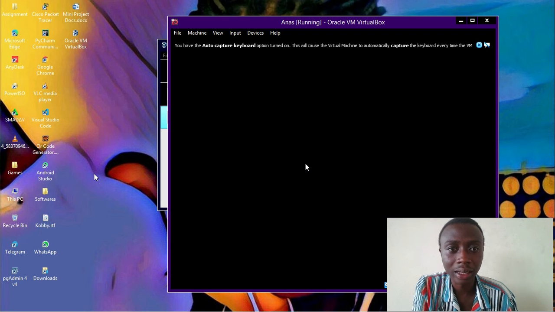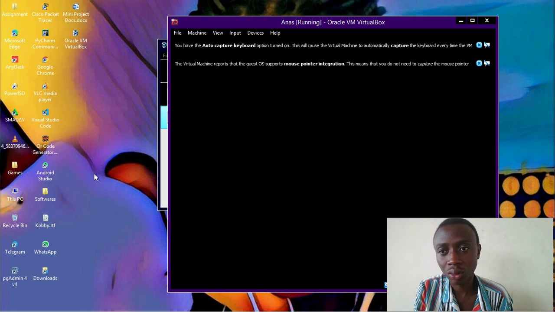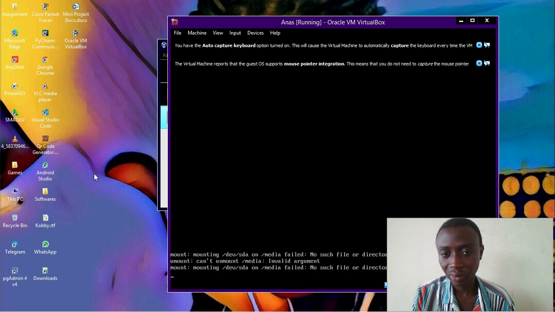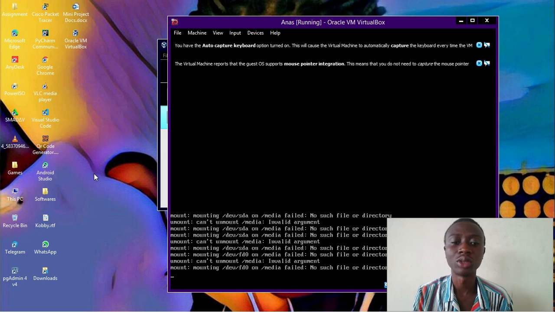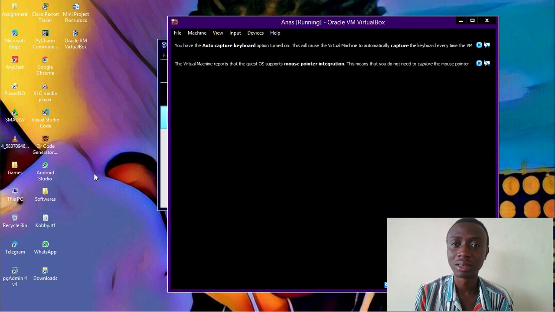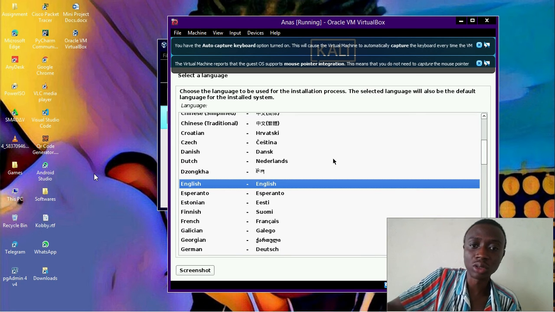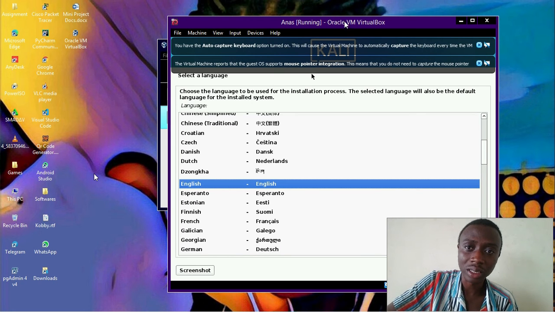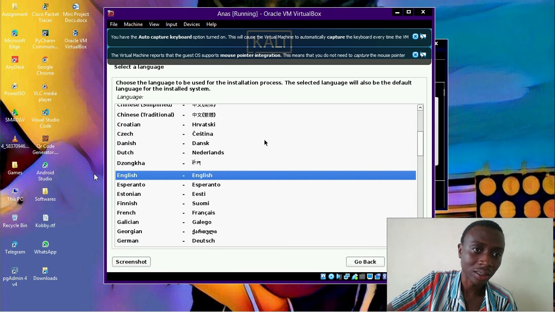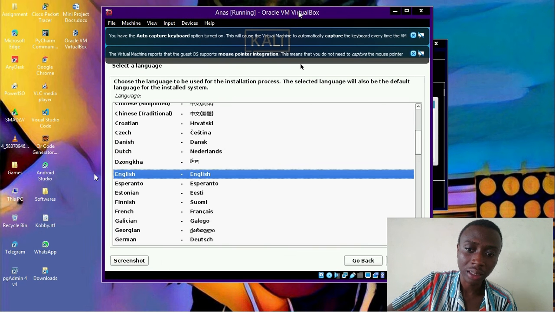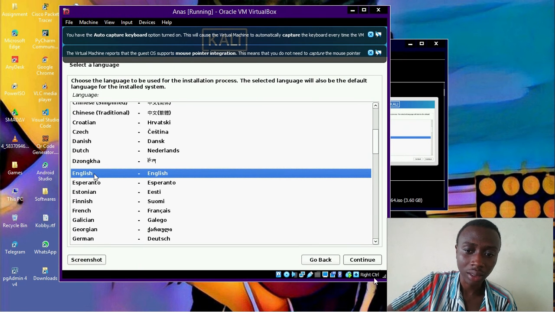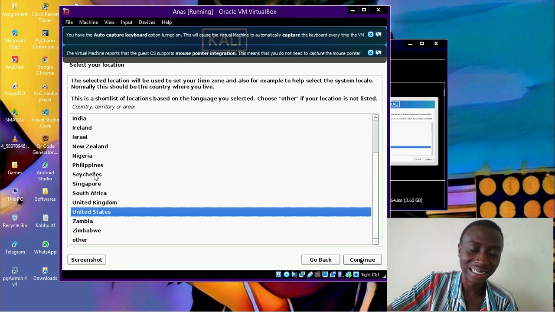And then you can see that the installation process has begun, and this will depend on how fast your machine is. It is going to take a little bit of time, and you should bear with your machine. It is not easy to run a different operating system on a new laptop. And just as I told you, these are the normal configurations that we are going to do. That is the language. So you just select the kind of language we are, and even though I speak Twi, we select English because Twi is not here.